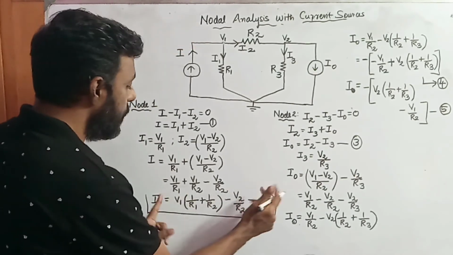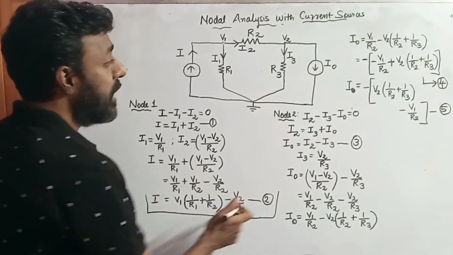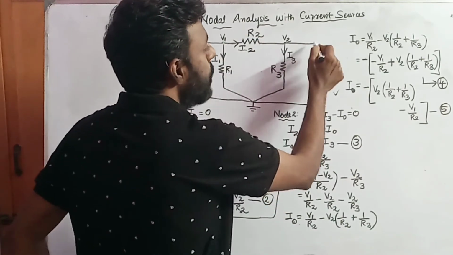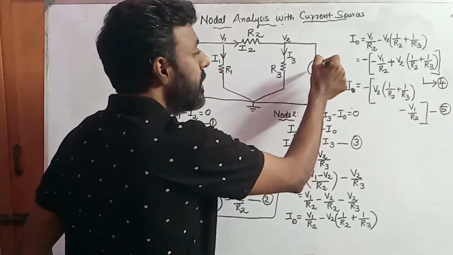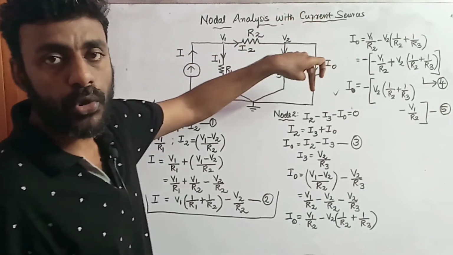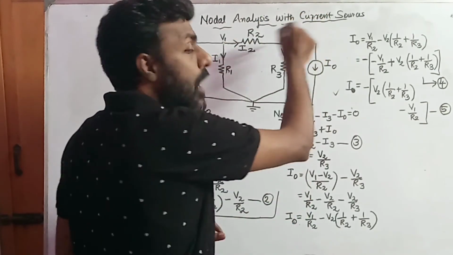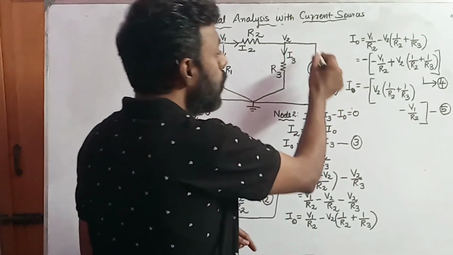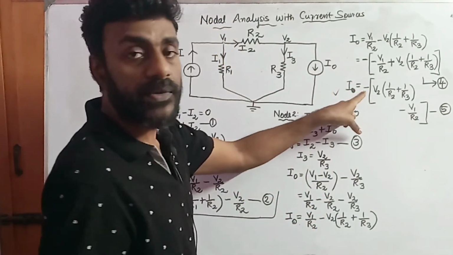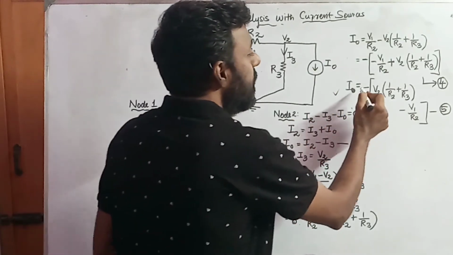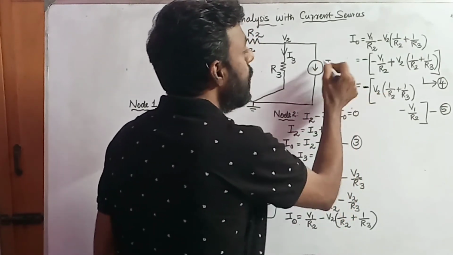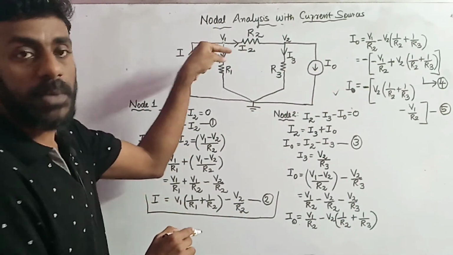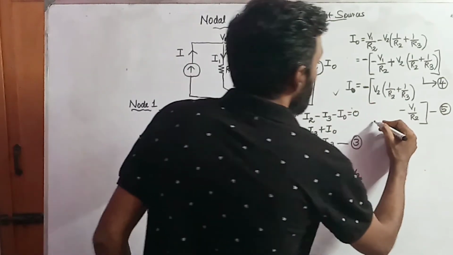But I naught is a current moving out from this node, an outgoing current, and outgoing currents are considered to be negative. So this negative sign indicates that I naught is an outgoing current, and this positive sign indicates that I is an incoming current.